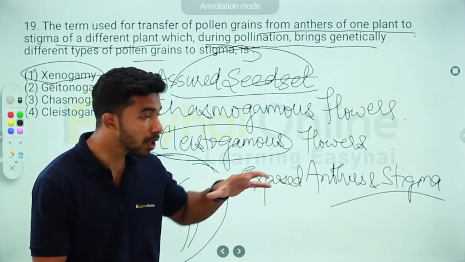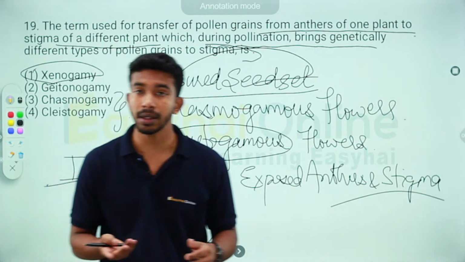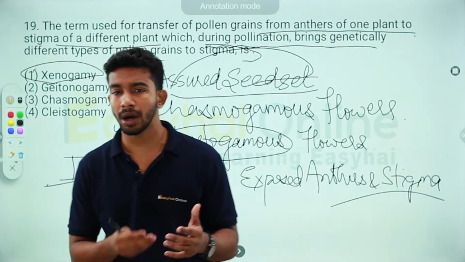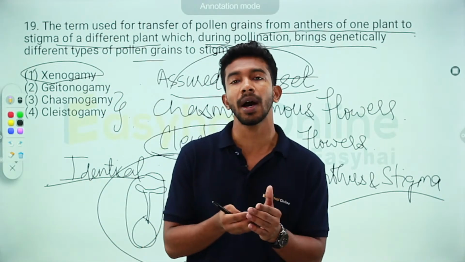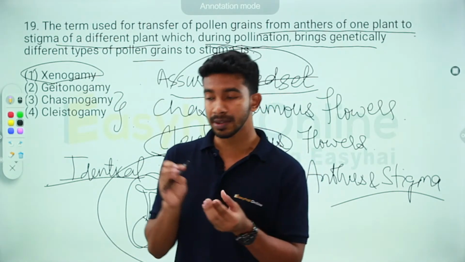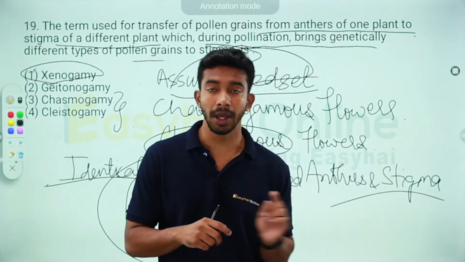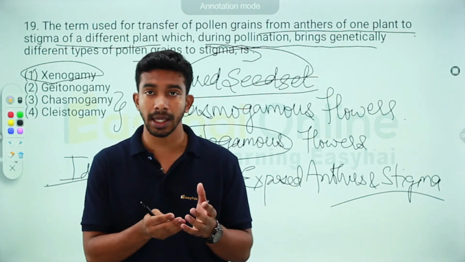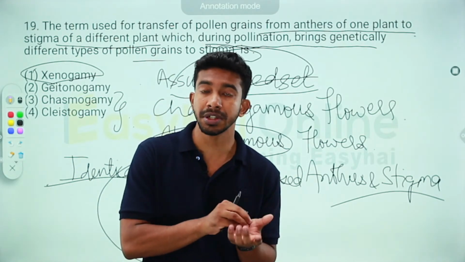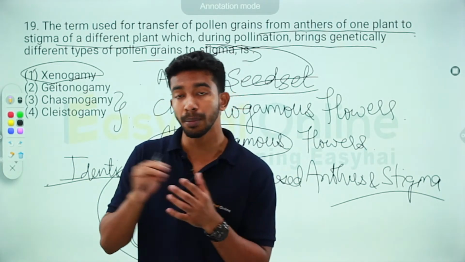So chasmogamous flowers produce nectar, or they might have places in the flower itself for oviposition, that is for the deposition of eggs, like when I was talking about the yucca moth. The flower gives an oviposition place for the moth itself.